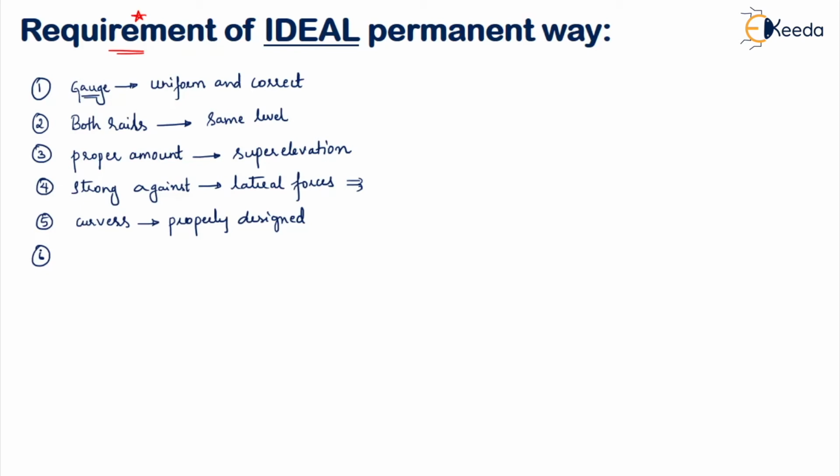So we should not have much undulations. We have to make sure that an even and uniform gradient is provided along the track length.